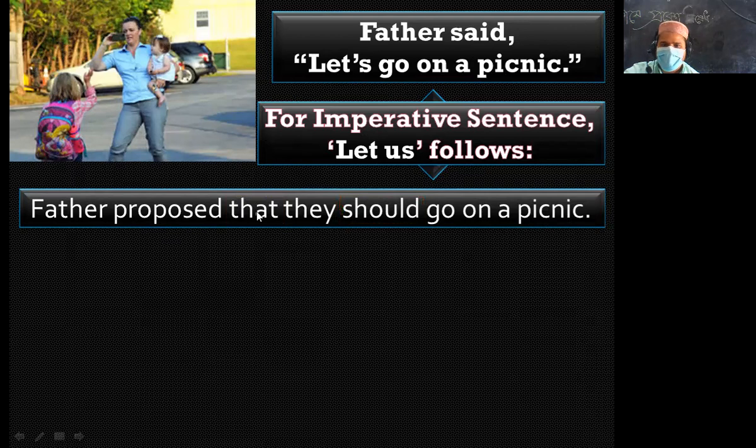And then "that" is used instead of inverted comma, and then the subject they or we, and then should, and then the base form of the verb and the rest of the sentence. So, father proposed that they should go on a picnic.